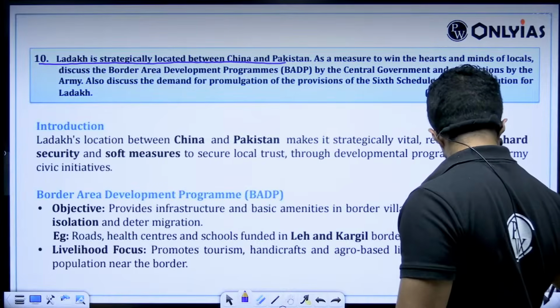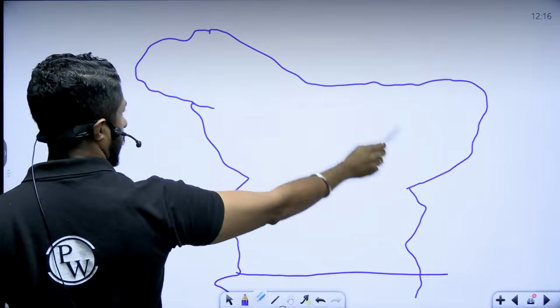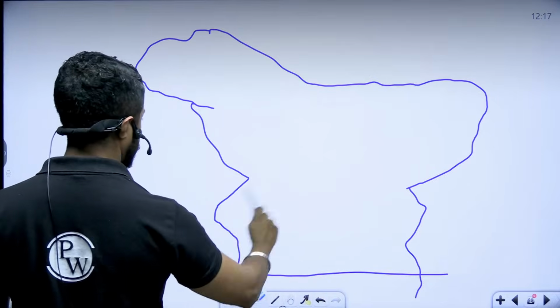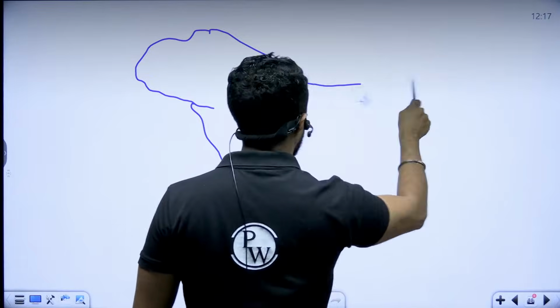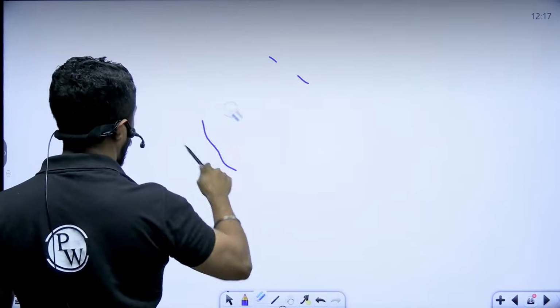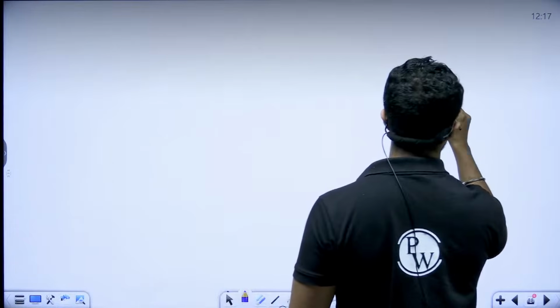One thing I will tell you, I should have told this in the beginning. When you try to draw a bigger map, as you see, it looks very freakish. Correct? So the easiest way to draw a map very accurately is to reduce the scale and size of it.